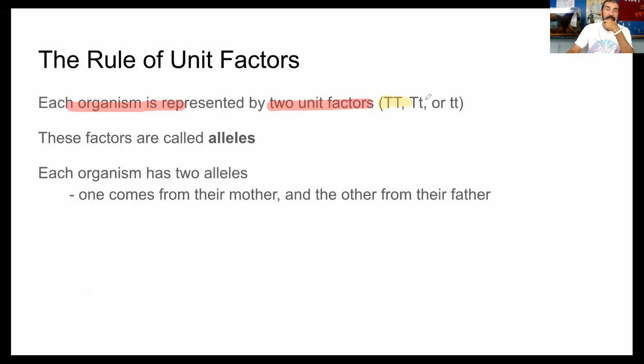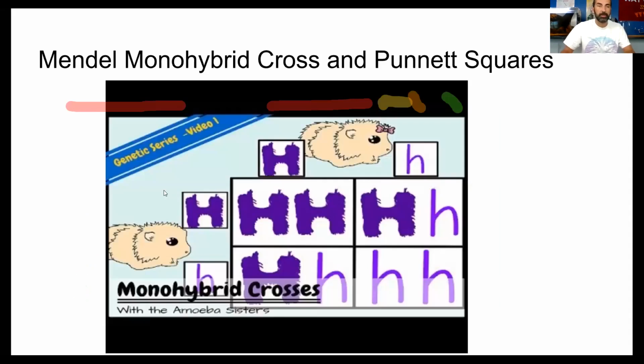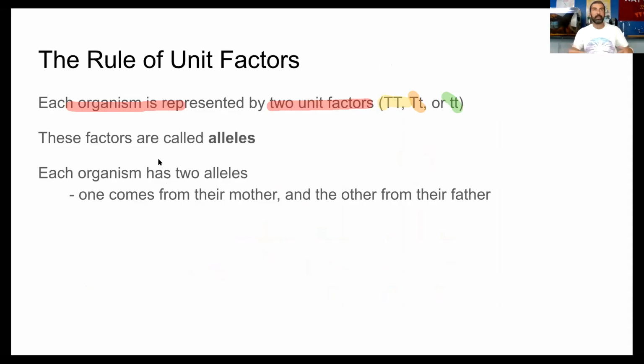You can either be big T, big T, or you could be little t, right? Now that's the same as that previous slide, just FYI. They're just using a different letter, right? You can be big B, big B, or little b. The letter doesn't matter. What matters is what combinations you have, and whether it's big B, big B, or little b. It's all about the type of combination you have, and then what those letters stand for. Okay, so don't worry so much about whether or not it's A, T, S, R.